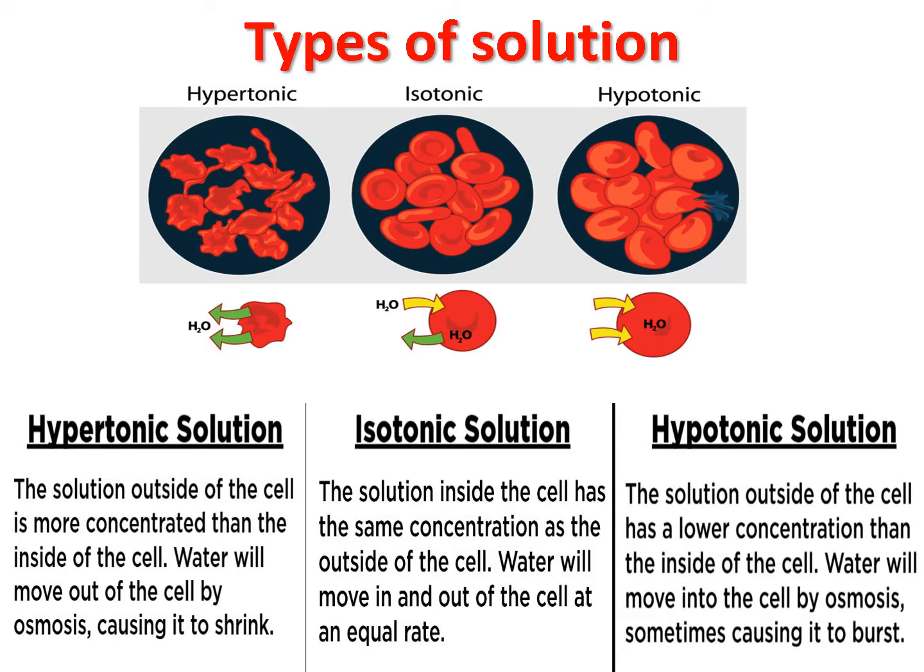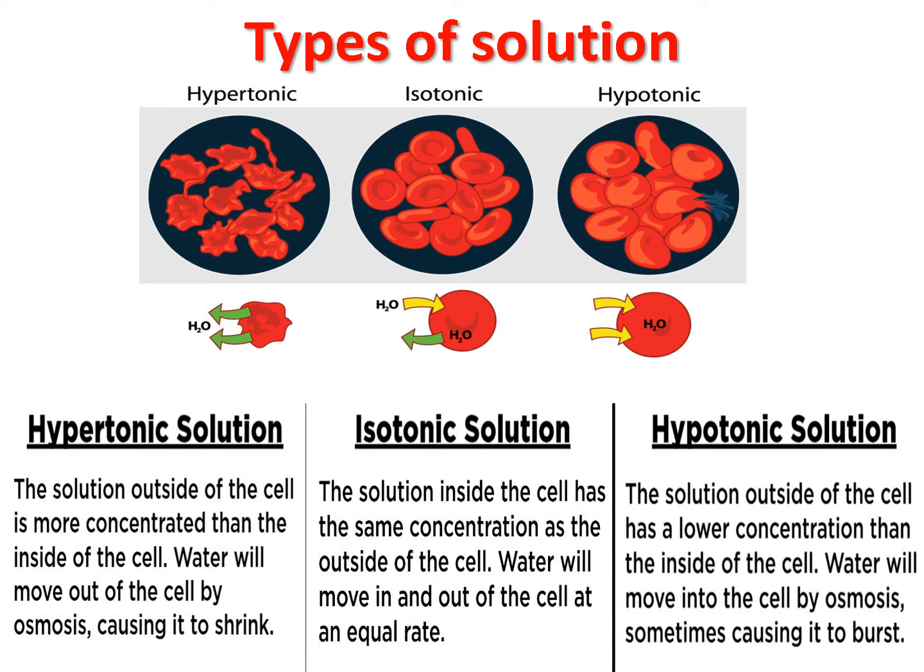And here you should know the three different types of solution. If you want to know more about osmoregulation, here are the three types of solution. The first one is hypertonic solution, the second one is isotonic solution, and the third one is hypotonic solution. Now you should know what hypertonic, isotonic and hypotonic are. The solution outside the cell is more concentrated than inside the cell.